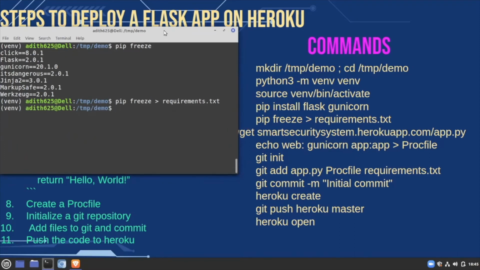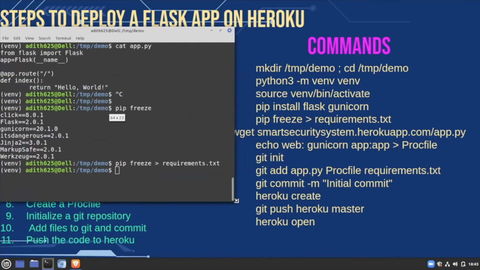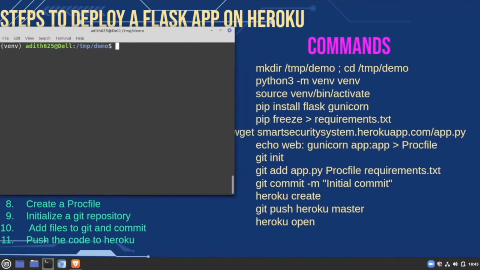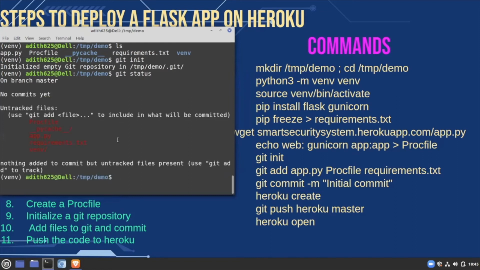Now to push it to Heroku, we can push it through Git. I think it also supports Docker containers, but we can stick to Git for now. So I can create a repository by running git init. This is creating an empty Git repository. So now we have to tell Git to add the following files. So we use git add app.py, the Procfile, and requirements.txt.